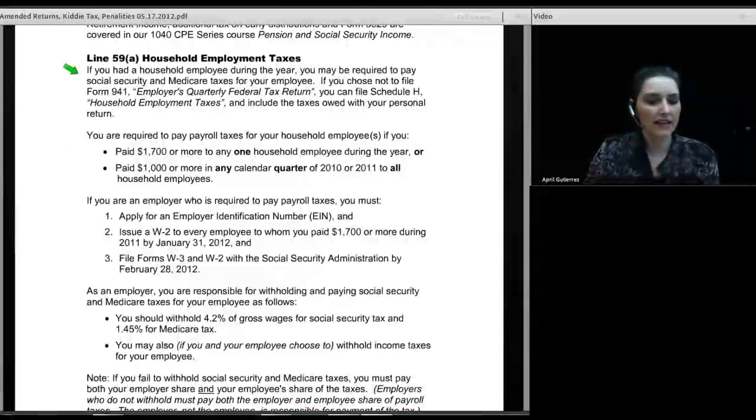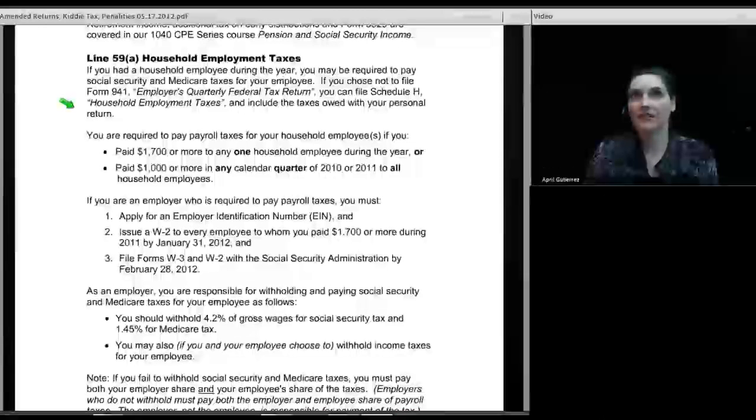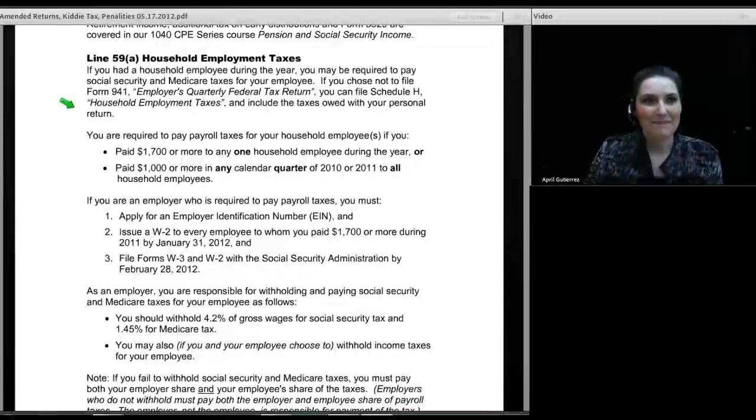Next topic in line is household employee taxes. If you had a household employee during the year, you may be required to pay Social Security and Medicare taxes for that employee. Now, the nanny tax is another one. Just like we have employers that give their employees 1099 miscellaneouses when they shouldn't, I would say equally as large and a little less obvious is the world out there of parents who need nannies, who hire them and somehow think that payroll laws don't apply to them.